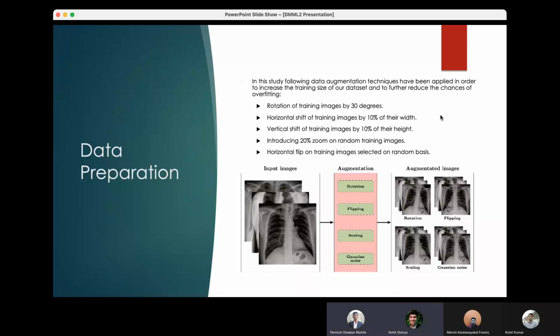In order to increase the size of training data, we have implemented a few data augmentation techniques. This also reduces the chance of overfitting for the implemented model. Some of the data augmentation techniques applied over the training dataset in this project are as follows: rotation of training images by 30 degrees, horizontal and vertical shift of training images by 10% of the width and height respectively, zooming by 20%, and introducing horizontal flip on randomly selected training images.